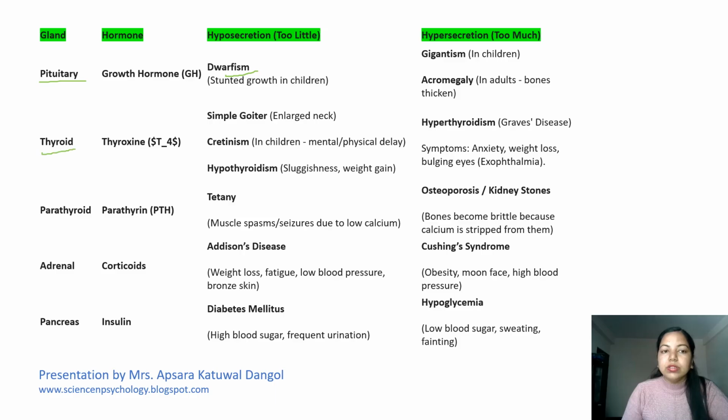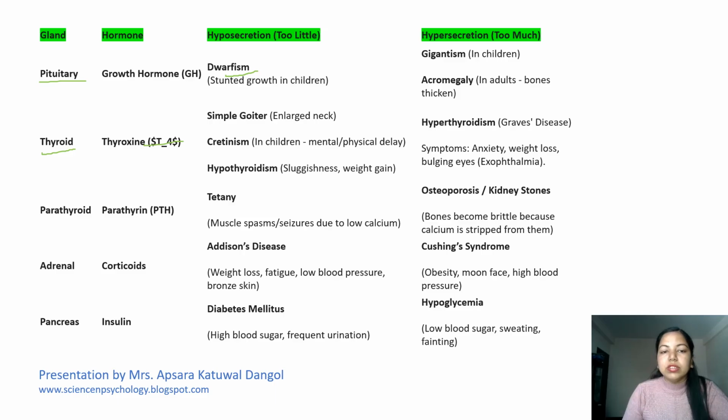And in the thyroid, thyroxine is produced, which we call T4. If there is hyposecretion, too little secretion, it causes simple goiter, that is an enlarged neck, or cretinism, that is mental and physical delay in children, and hypothyroidism, that is sluggishness and weight gain. But if it is hypersecretion, it causes hyperthyroidism, that is Graves' disease, with symptoms like anxiety, weight loss, and bulging eyes, exophthalmos.